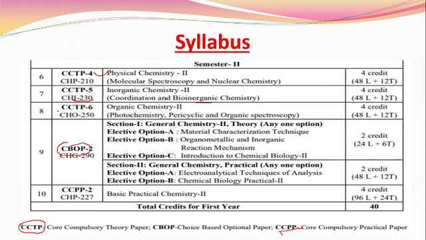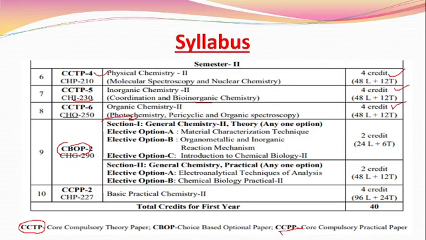Next is CCTP 6, also called the CHO 250 course, that is organic chemistry. This organic chemistry includes 2 sections. The first section includes photochemistry and pericyclic reactions, and the second is organic spectroscopy. All these courses are 4 credit courses and they have the same lectures allotted.